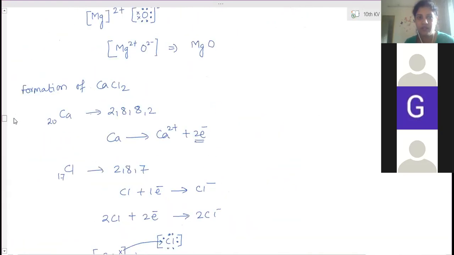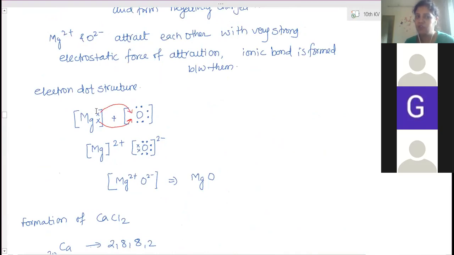The second type of bonding is this bonding. Magnesium has 2 electrons in the last shell and oxygen has 6 electrons in the last shell. Magnesium doesn't want these 2 electrons, because of them it is not able to complete its octet. So magnesium wants to give and oxygen wants to gain, because oxygen needs them and magnesium doesn't. So magnesium will completely donate those 2 electrons to oxygen. Magnesium is deficient of 2 electrons, so it will be positively charged, and oxygen has now gained 2 extra electrons.